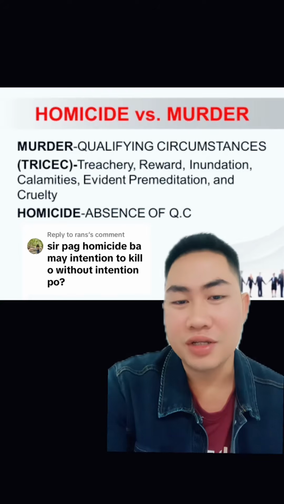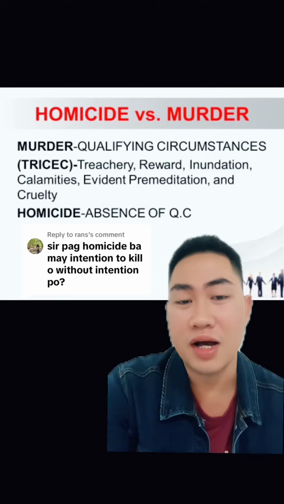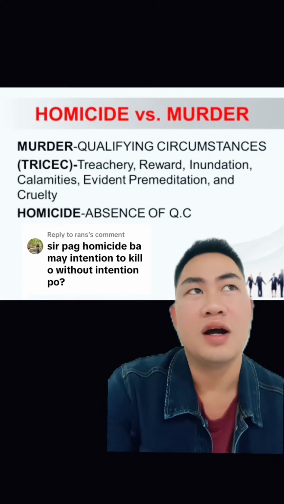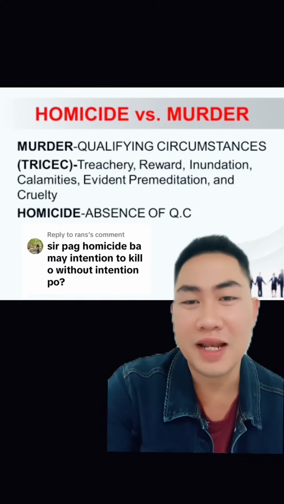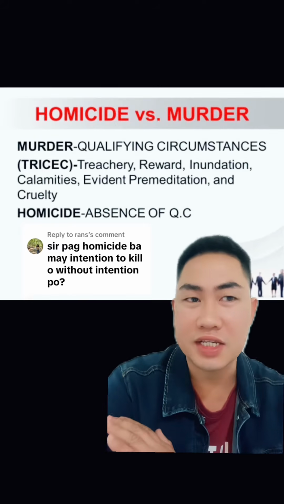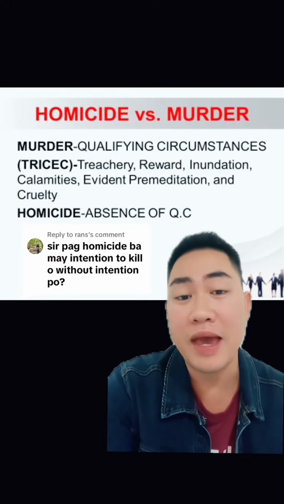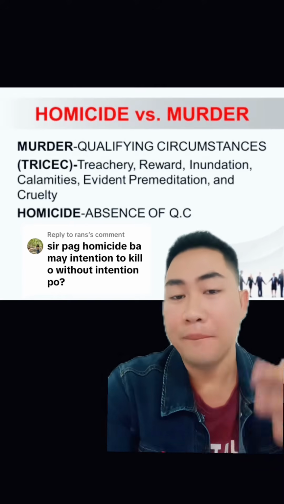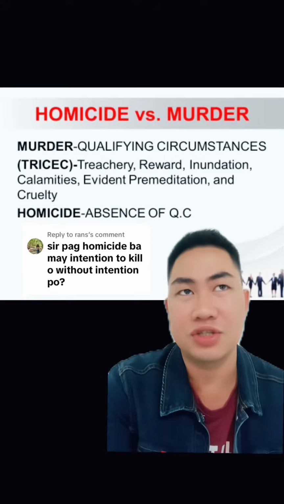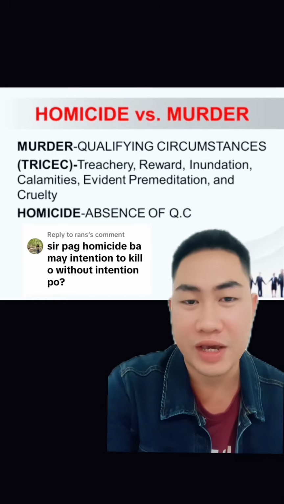So ang homicide and murder, both yan crime or killing of person. Of course, under yan sa Title 8 of the Revised Penal Code Book 2, that is under the crimes against person. So ano nga ba talaga ang pagkakaiba nila? So ganito lang yan. Pag sinabi nating homicide, that is the killing of person without or in the absence of any qualifying circumstances. Again, pag sinabi nating homicide, that is the killing of person without the attendance of qualifying circumstances.